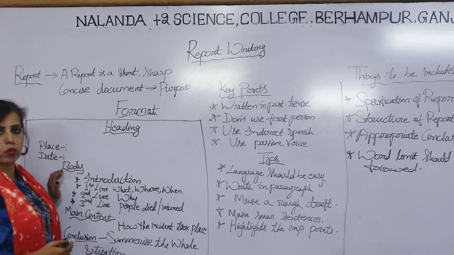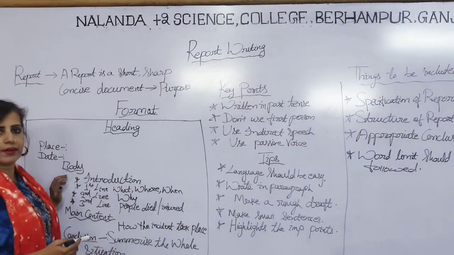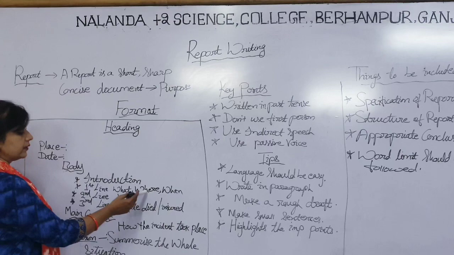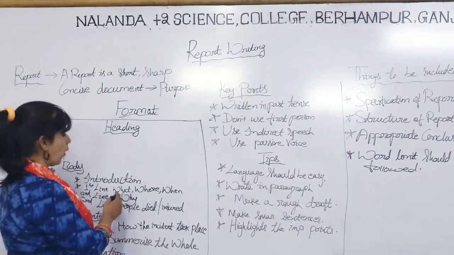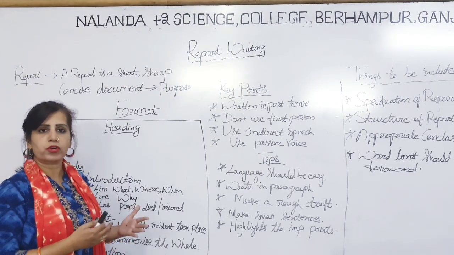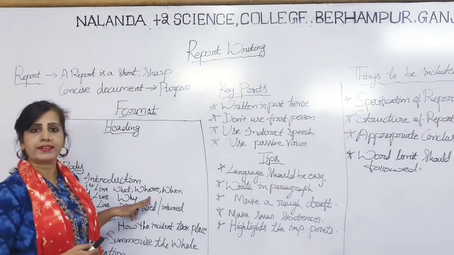In the body of the report, you have to go for the introduction part. First of all, you have to write the introduction. In the introduction, as I told you in the earlier class, the first line must carry the three Ws. W means what the report is about, what it carries. First of all, then we have to go through where the incident took place.